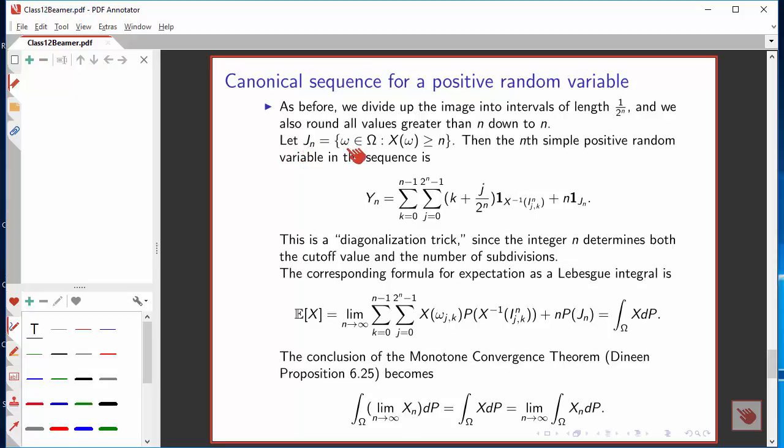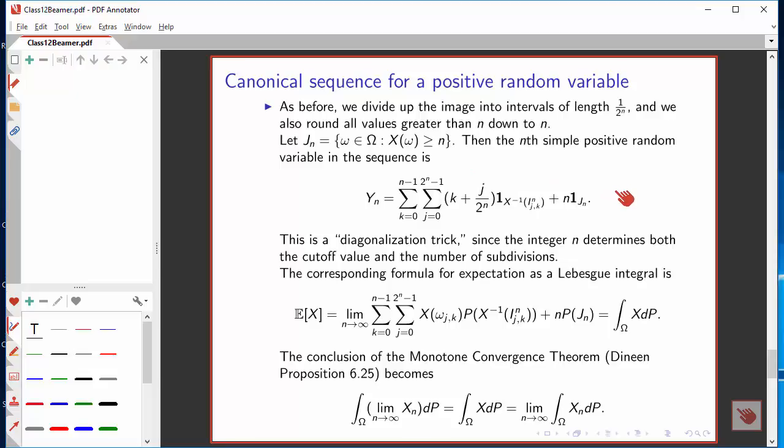Let J sub n be the subset of the sample space for which the value is greater than or equal to n. So I can now create a simple positive random variable Y sub n, where I have done the usual thing with evaluating at k plus some fraction with 2 to the n in the denominator. And then I have added on n times the indicator function of the set J sub n, where the value is too large to start with.